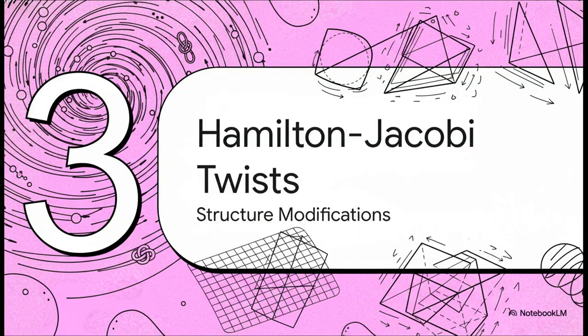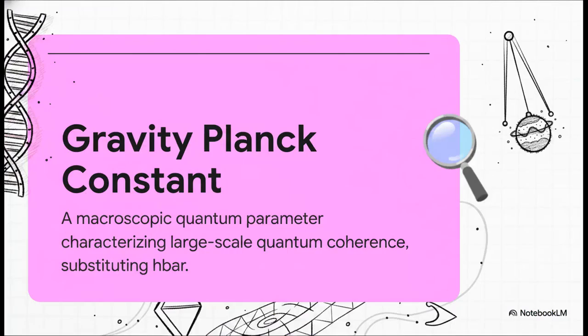Moving to Section 3, Hamilton-Jacobi structure modifications. To accurately model a system experiencing this warping, we introduce the gravitational Planck constant, denoted as h sub gr. This is a vital conceptual leap. We are no longer modeling our pendulum as a classical metallic bob swinging on a wire. We are treating it as a macroscopic quantum harmonic oscillator. This parameter characterizes large-scale quantum coherence, effectively substituting the standard Planck constant, where beta 0 represents a specific fundamental velocity parameter of the given system.